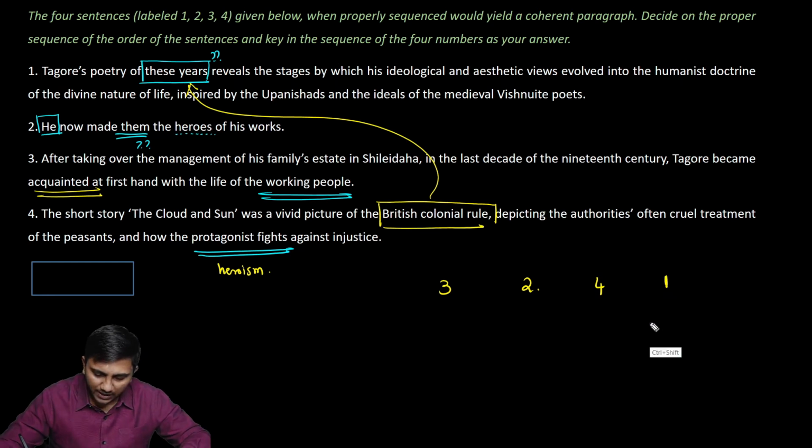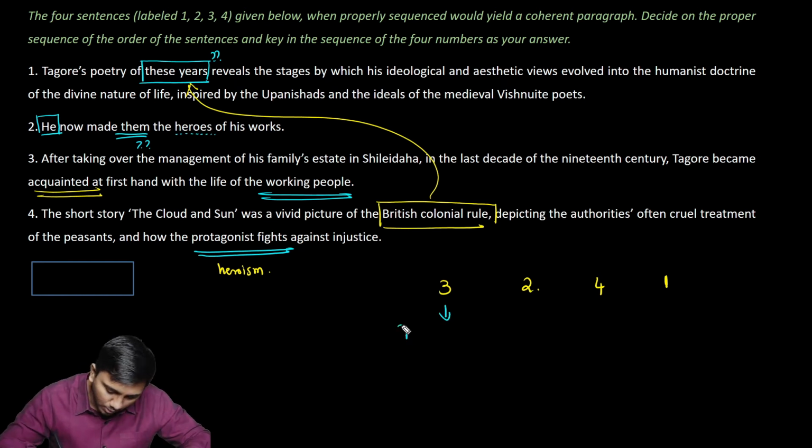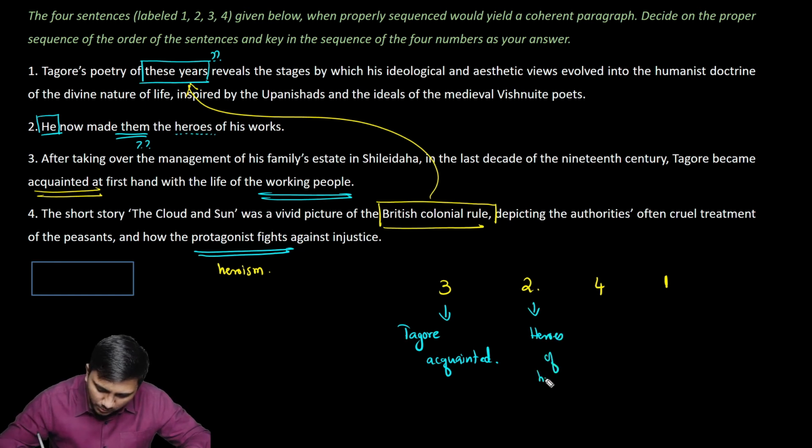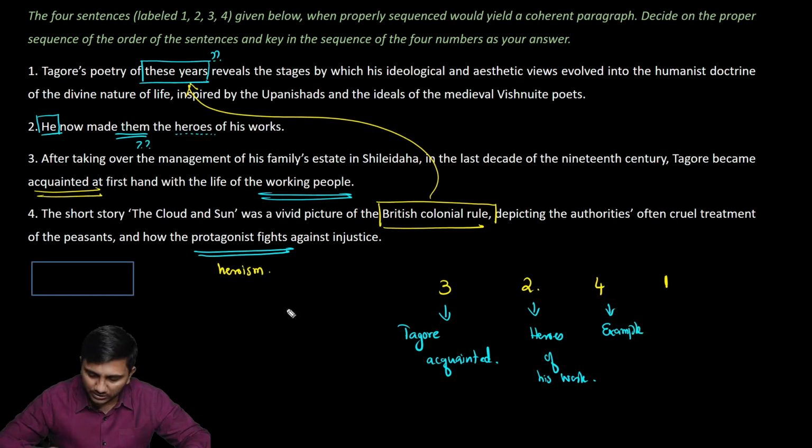So let's see how the ideas were flowing here. So here we had the introduction about how Tagore got acquainted with the life of working people. Then he made them heroes of his work. Then they took a particular work and showed how the heroism was shown in the work.